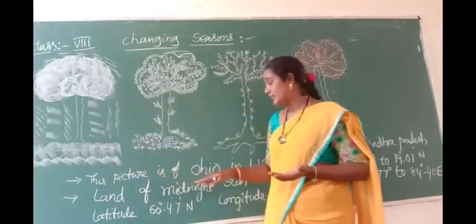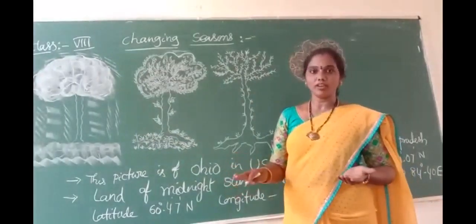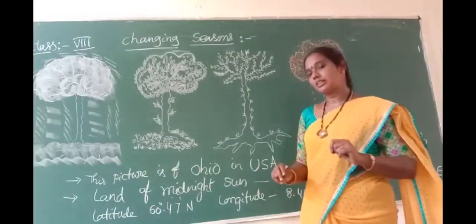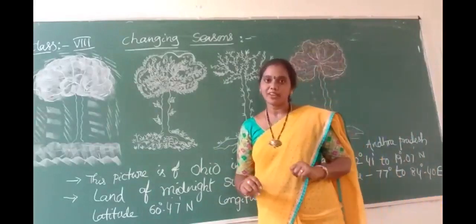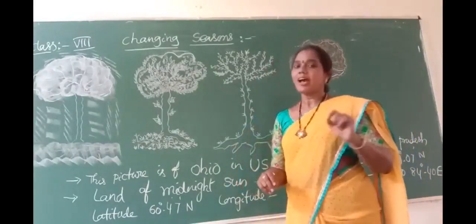So children, the land of the midnight sun is Norway. The land of the rising sun is Japan. Okay, do you understand? At the same time, there is an exercise given in your textbook. Identify the latitudes and longitudes of Norway and compare them to Andhra Pradesh.